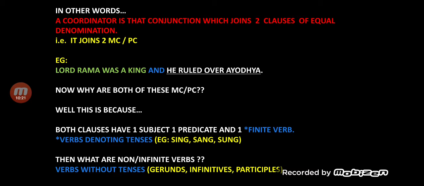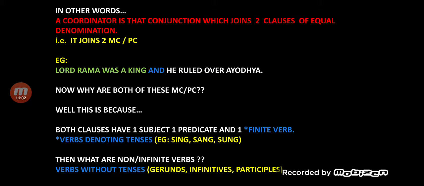Now, what makes a sentence complete? Or when do we say a clause is a main clause or a principal clause? Well, I had told you last year. A main clause is a clause which has one subject, one predicate, and one finite verb. Did you get it, children? Well, let me repeat it. Lord Rama was a king. I said one subject, one predicate, and one finite verb.